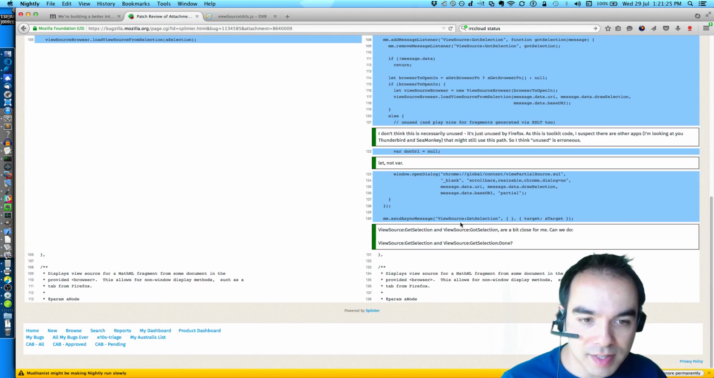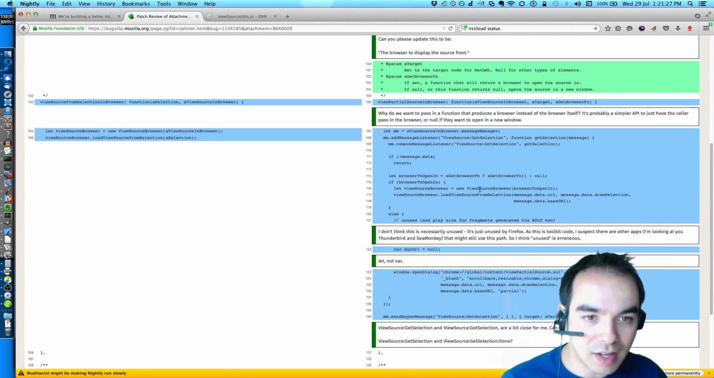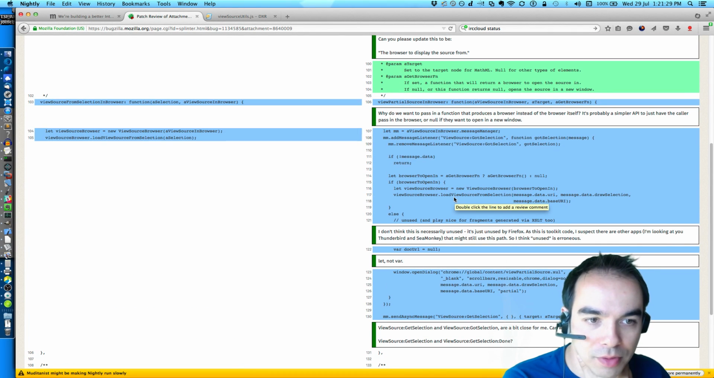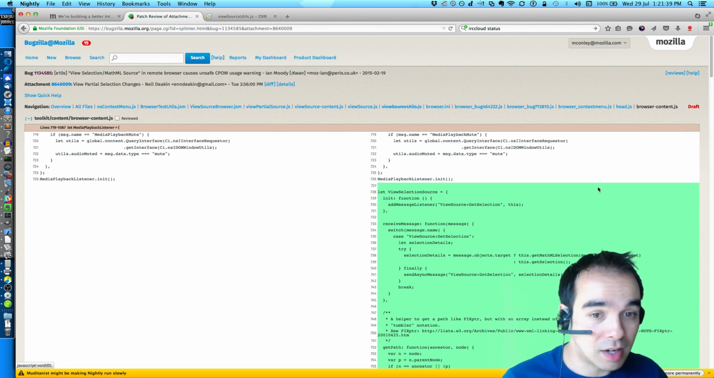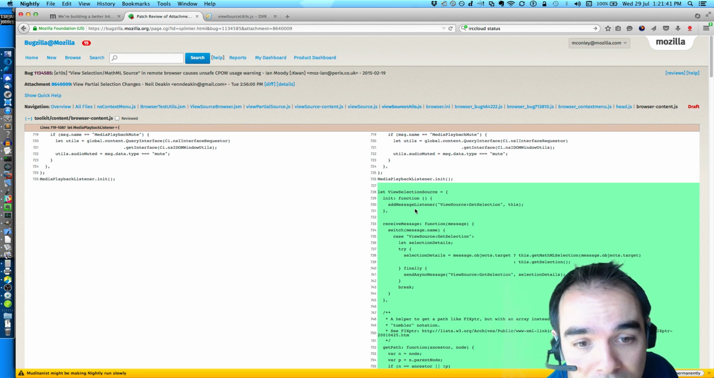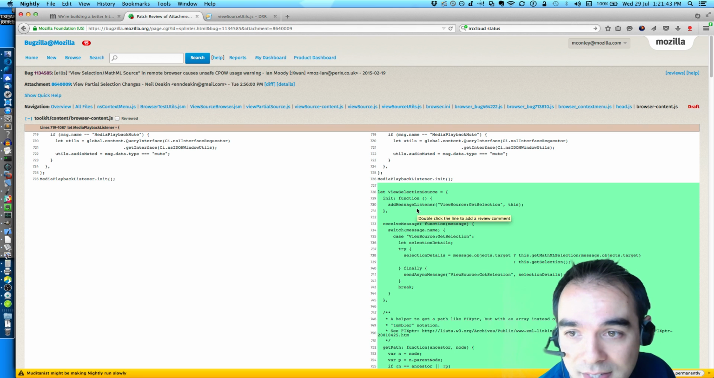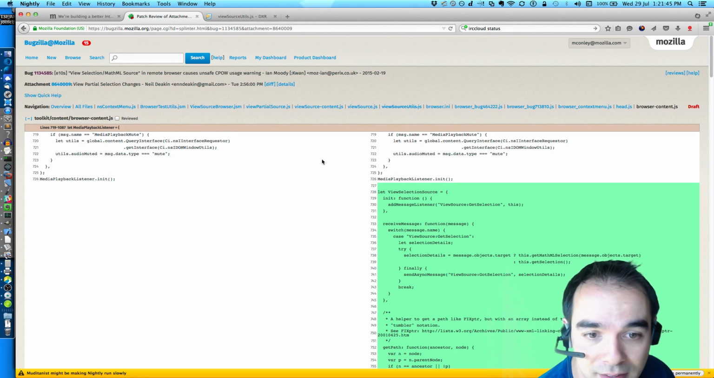The next thing he does is this get selection, got selection thing. I should see how that's working, what it's resolving to, what's the data it's sending back. So get selection, got selection. I'm going to guess it's in browser content. Yeah, view selection source is this thing inside browser content.